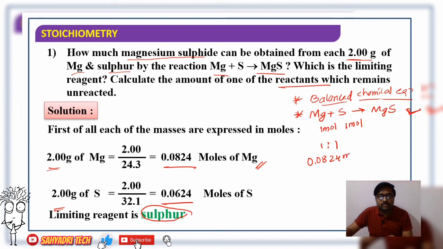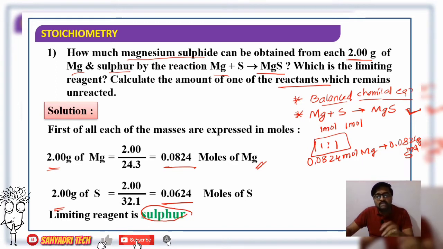0.0824 mole of magnesium requires how much sulfur? Obviously 0.0824 mole of sulfur, right? 1:1 is the ratio. Therefore, if 0.0824 moles of magnesium, then 0.0824 mole of sulfur is required. That is the requirement. But how much sulfur is available? 0.0624 moles. Yes or no?